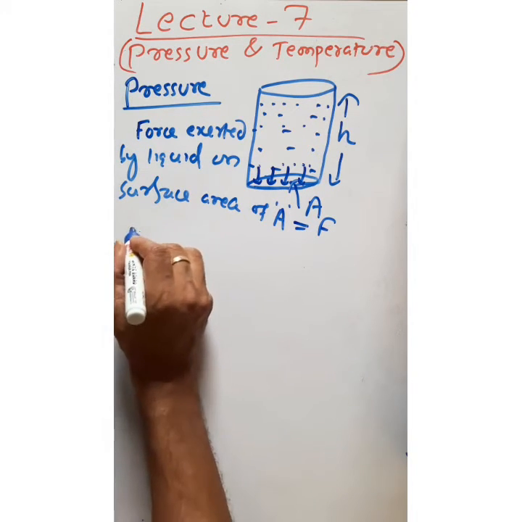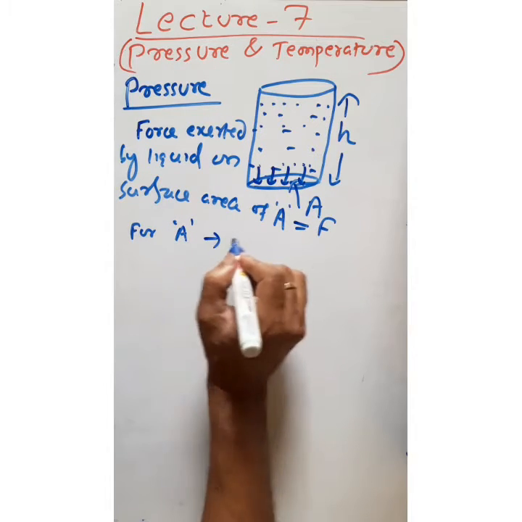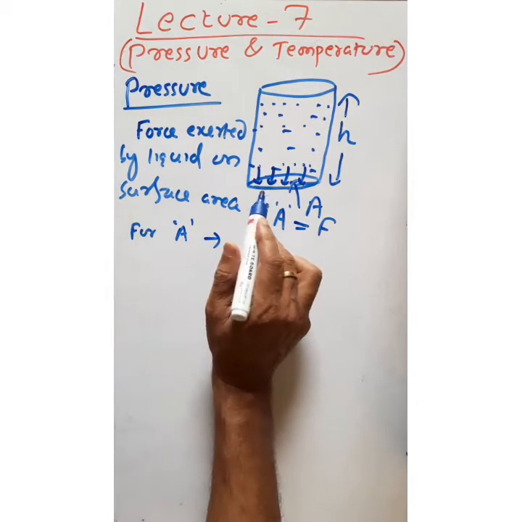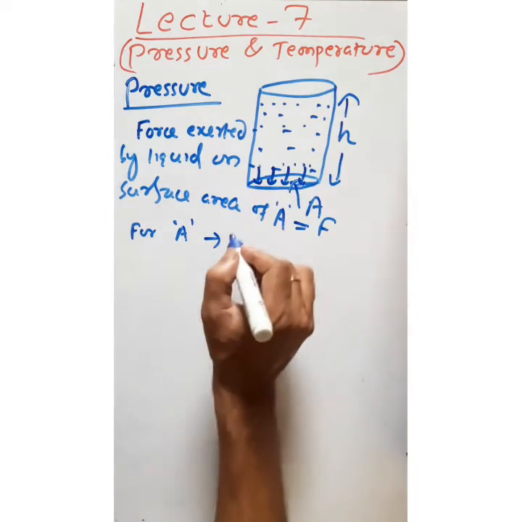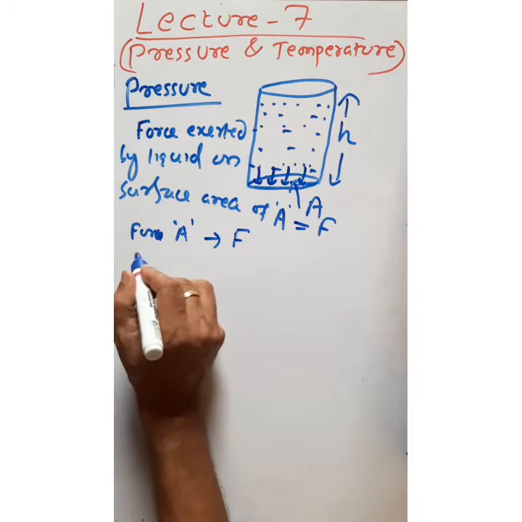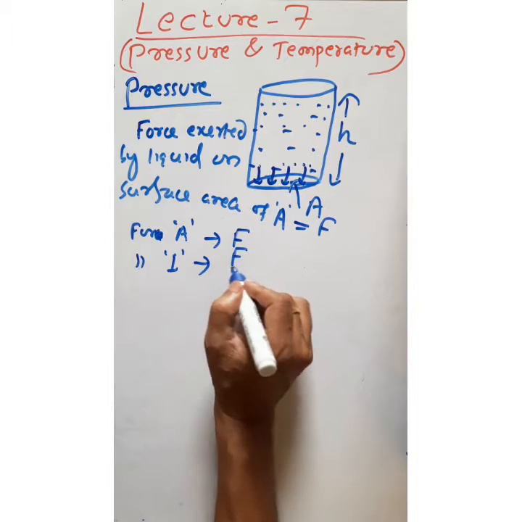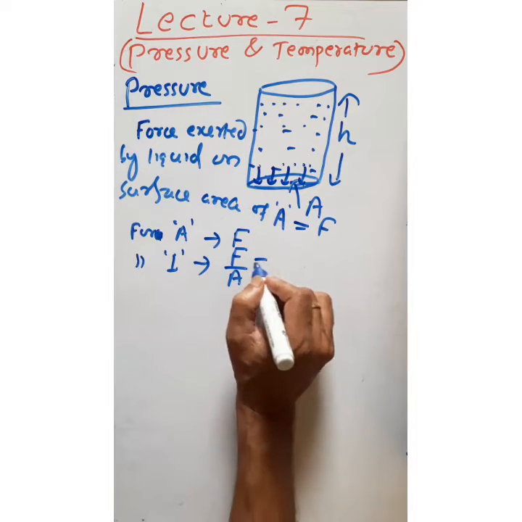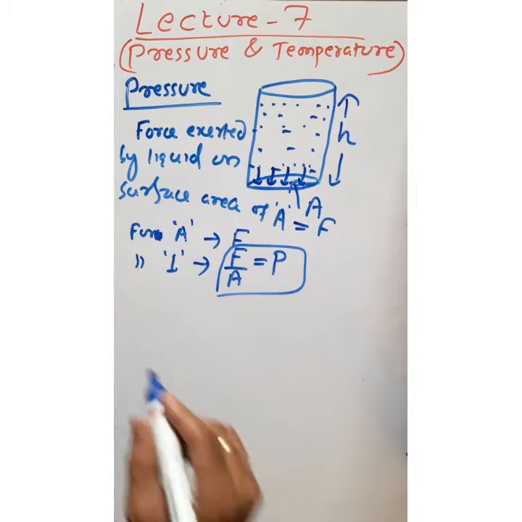So for area A, the force exerted by the gas molecules or liquid molecules or by any substance is, say, F. Now, what is the force per unit area? The force per unit area is F by A. So this F by A is called pressure.